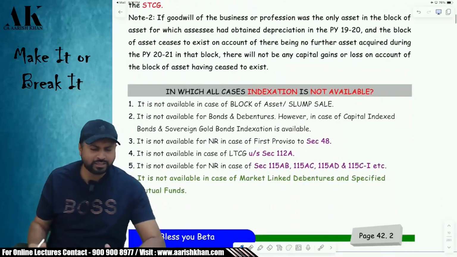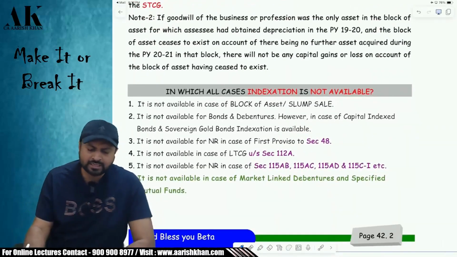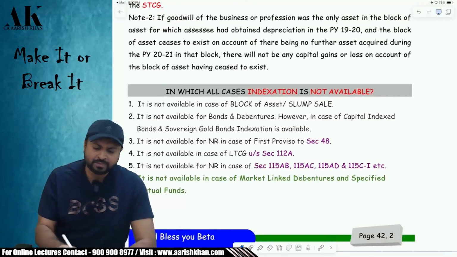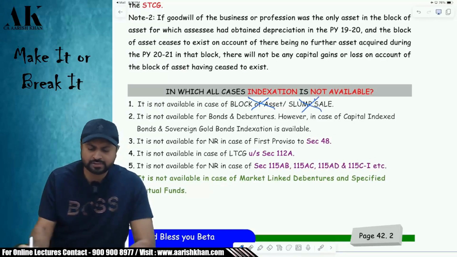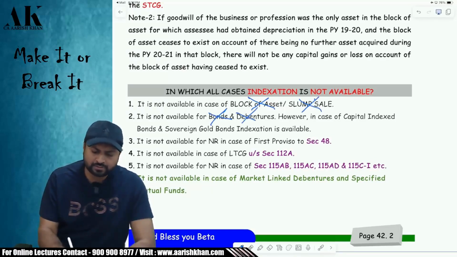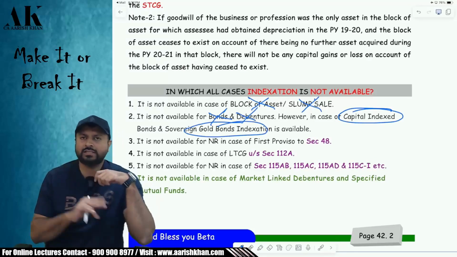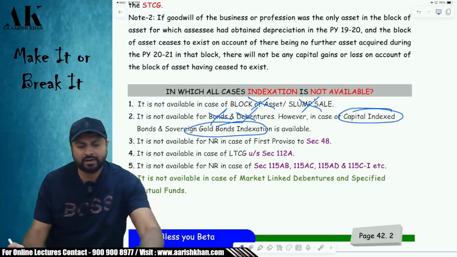I have listed down a few things over here for your ease of understanding. The cases where indexation is not available. Indexation is not available in case of block of asset. Indexation is not available in case of slump sale. Indexation is not available in case of bonds and debentures. But there are two bonds, capital index bonds and sovereign gold bonds. These are the two bonds where indexation is available under the income tax law.